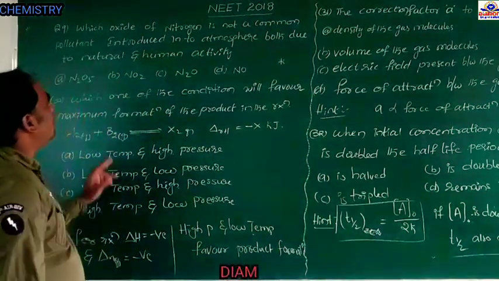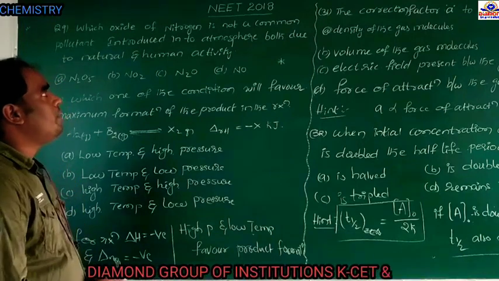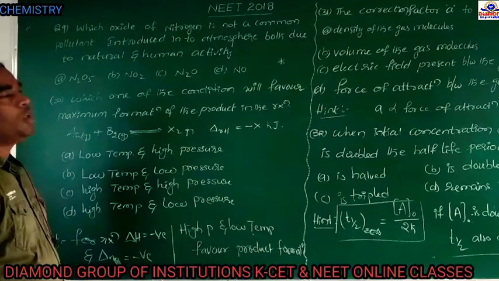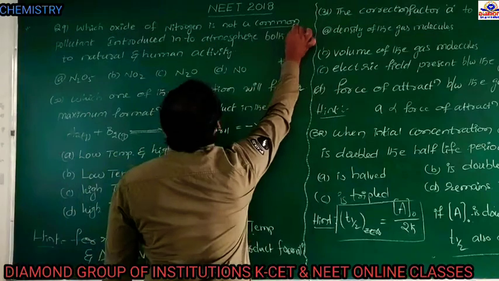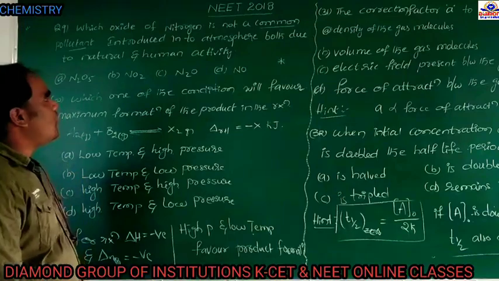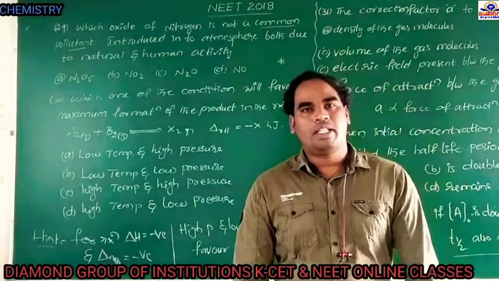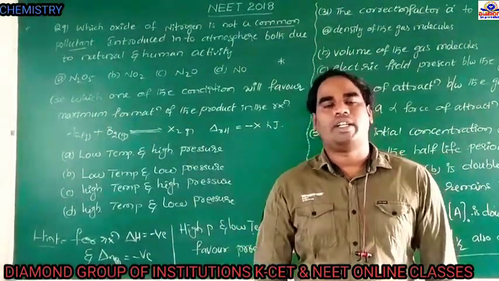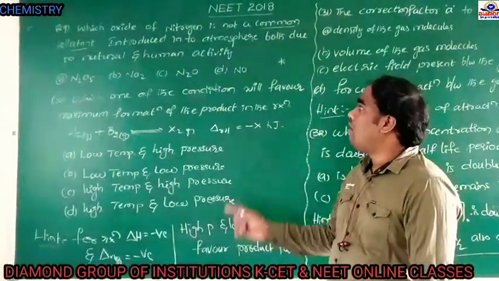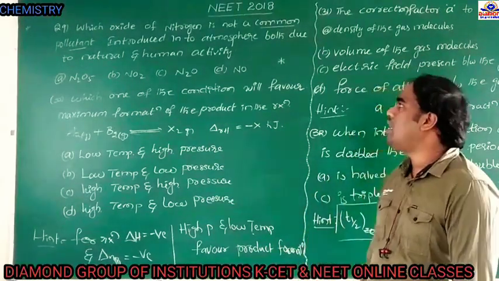So the question is about environmental chemistry. Which oxide of nitrogen is not a common pollutant introduced into the atmosphere both due to natural and human activity? We already know the pollutants introduced into the atmosphere due to natural activity or due to human activity. But here, one of the nitrogen oxides cannot be introduced into the atmosphere due to natural and human activity.